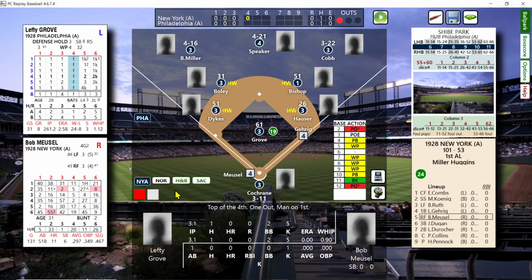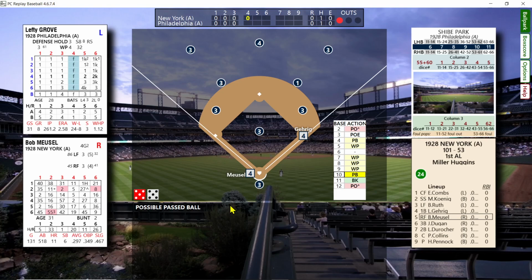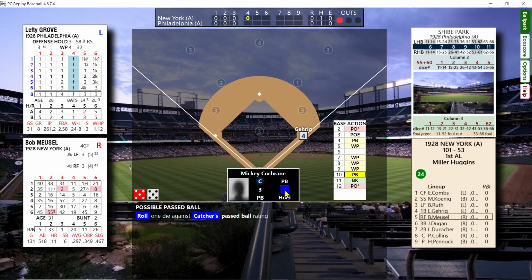Yeah, we're going to roll on the action chart for a possible wild pitch, passed ball. In this case, it's a passed ball. So it's got to be higher than a 3, and it is. So Gehrig's going to get to second. Passed ball on Mickey Cochrane.